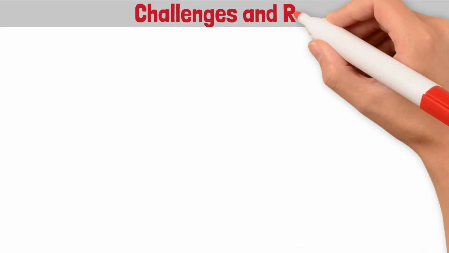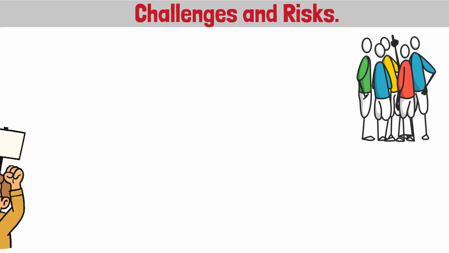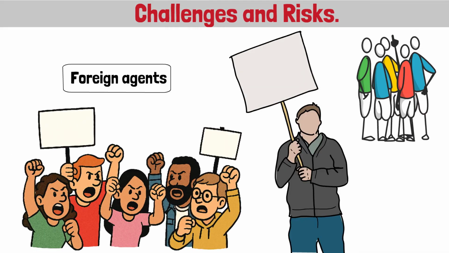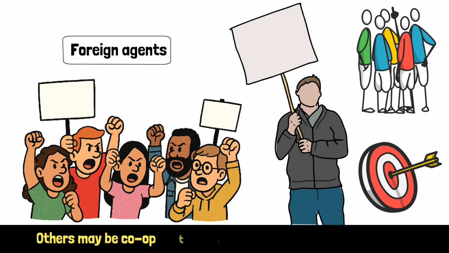Challenges and risks. Governments often crack down on civil society, labeling activists as foreign agents or threats. Some movements lose momentum or fragment without achieving lasting change. Others may be co-opted by elites, weakening their original purpose.